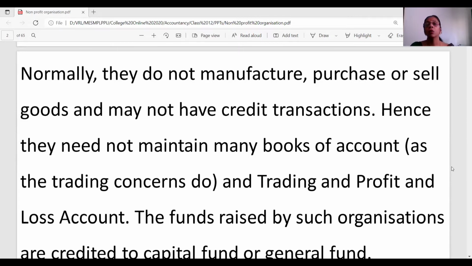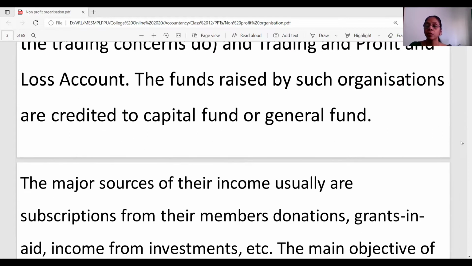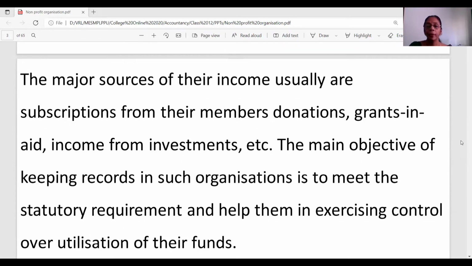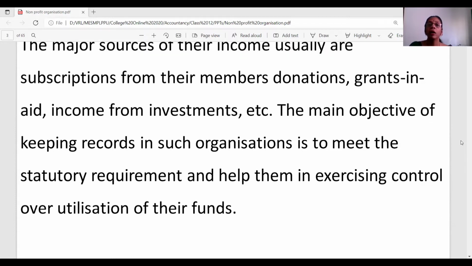So when there are no profits over the transactions, obviously there would be no big number of credit transactions. I would say that most of the transactions of a non-profit organization would happen in the form of cash transactions. In the case of trading, we have already learned that there would be trading and profit and loss accounts as well as a balance sheet. In the case of non-profit organizations, it would be a different set of books that would be maintained. The final accounts of a non-profit organization would comprise the receipts and payments account, the income and expenditure account, and a balance sheet.